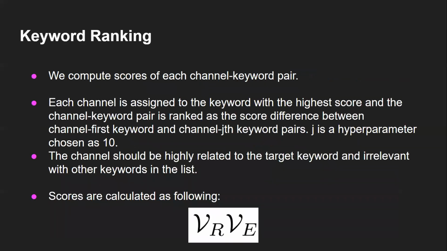Those scores are calculated for each channel-keyword pair. We find the keyword for each channel and we rank pairs according to their score differences between the channel's first keyword pair and the channel's J-th keyword pair. J is chosen as 10 in our case. This takes disentanglement into account. So the channel should represent a specific word but should not represent other words. Final scores to rank them are calculated as the multiplication of relevance and editability scores.